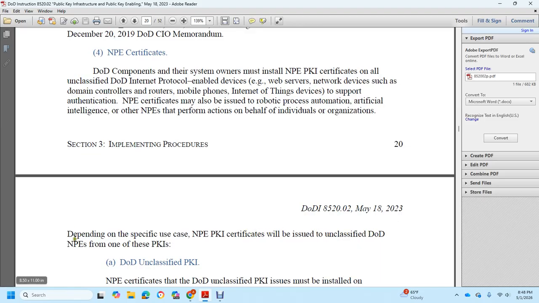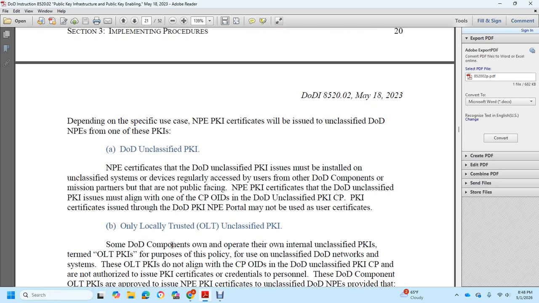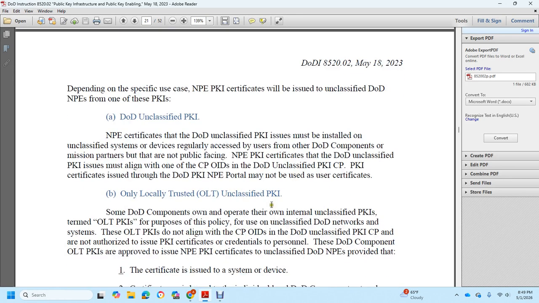Depending on the specific use, the NPE public key infrastructure certificate is issued by the Department of Defense for use within the DoD unclassified public key infrastructure. The NPE certificate issued by the DoD unclassified public key infrastructure must be installed on an unclassified system or device regularly accessed by the DoD component, and not on a public facing device. It must align with the certificate policy OID of the DoD unclassified public key infrastructure. The DoD public key infrastructure NPE portal may not be used for other certificates.